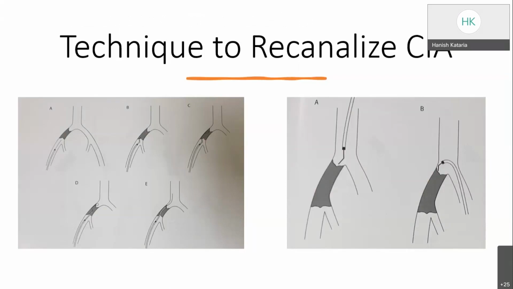But in case the patient has a chronic total occlusion and has a stump, we can take the antegrade upper limb access also, from the brachial artery, in case the STAR technique and the CART technique fail.